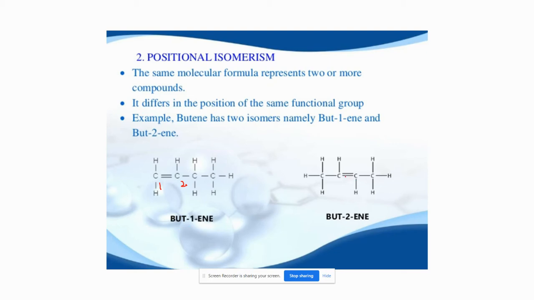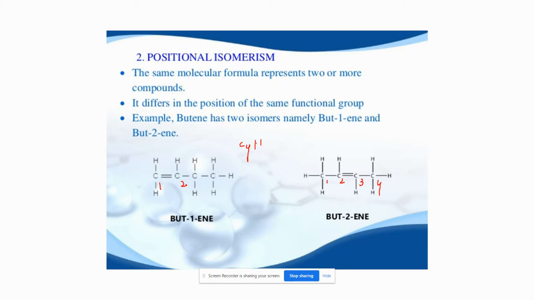And what is the position of this double bond? It is located between carbon 2 and 3, and the least numbered carbon should give the position of the double bond. So the name of this compound is but-2-ene. But what is the chemical formula? Here four carbons, so C4. Let us count the hydrogens: 1, 2, 3, 4, 5, 6, 7, 8.